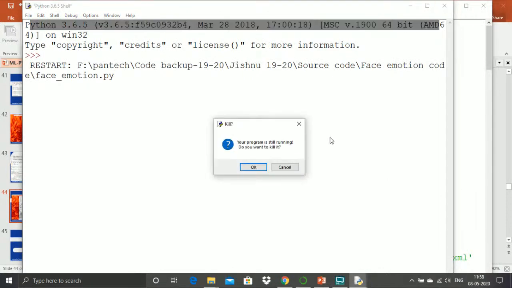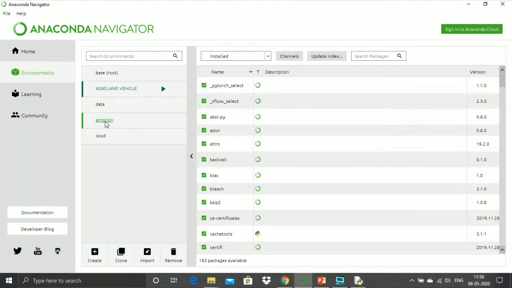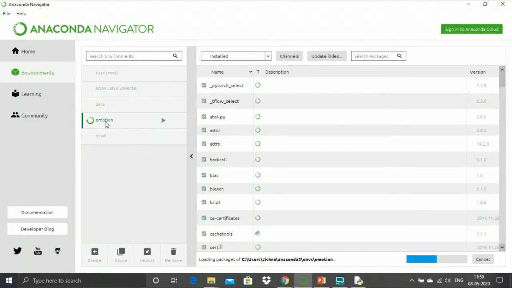Since this is a Keras model, it cannot be directly run through plain Python. For that, I have an emotion environment which I have predefined inside Anaconda Navigator.